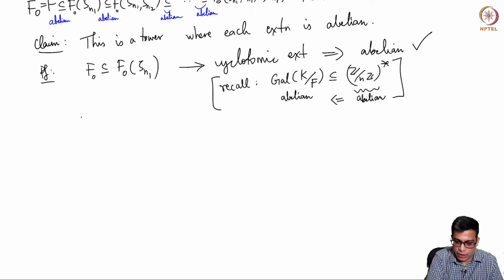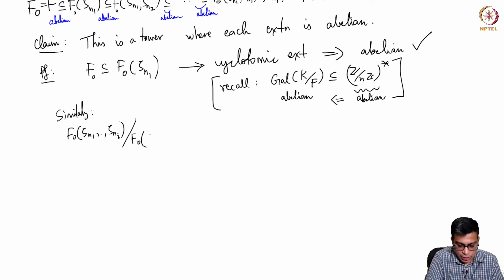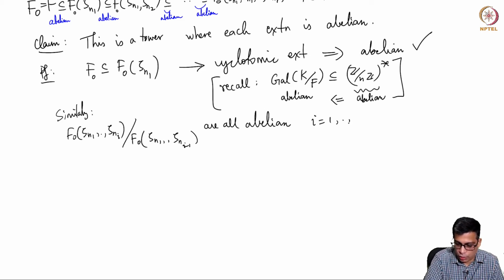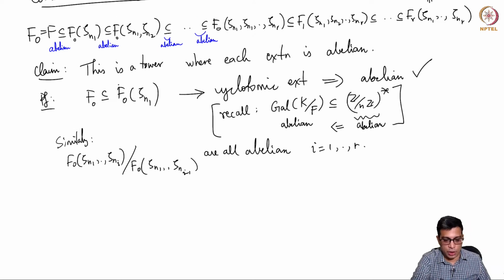Similarly, f(zeta n1, ..., zeta ni) over f(zeta n1, ..., zeta n(i-1)) are all abelian, for i equal to 1 to r, if you will. Okay. So these are all abelian.